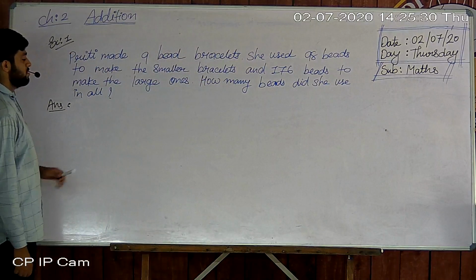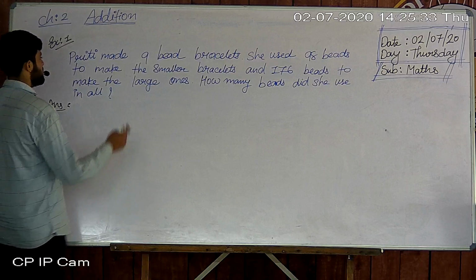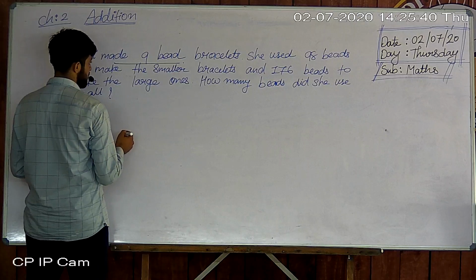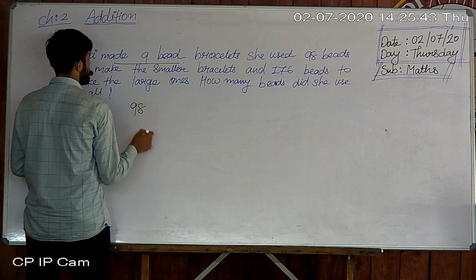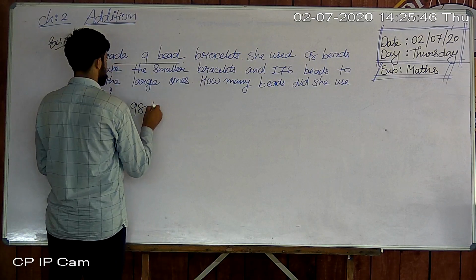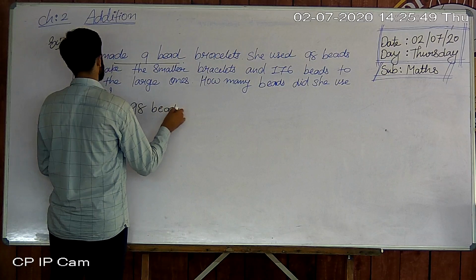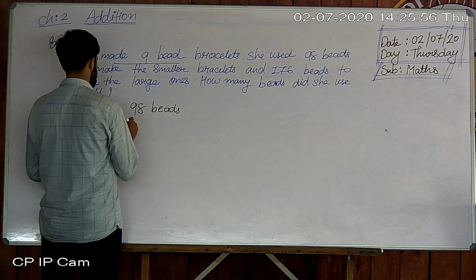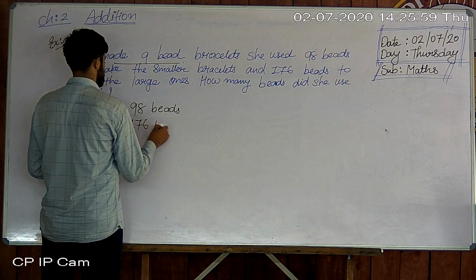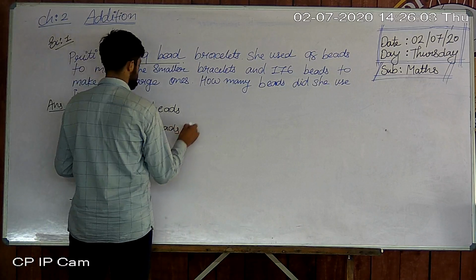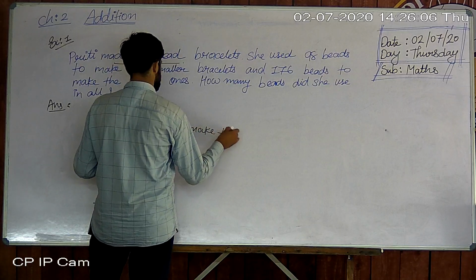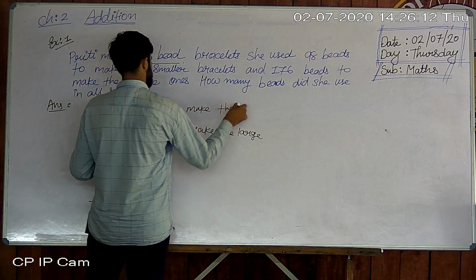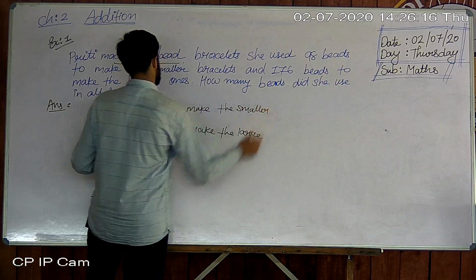Find the information. So which information do we have? 98 beads for the smaller bracelet and 176 beads for the large one.